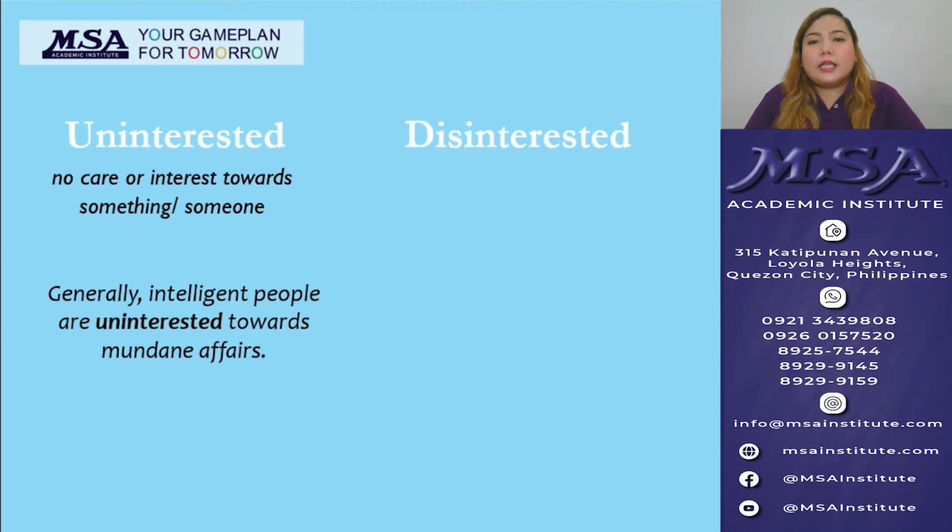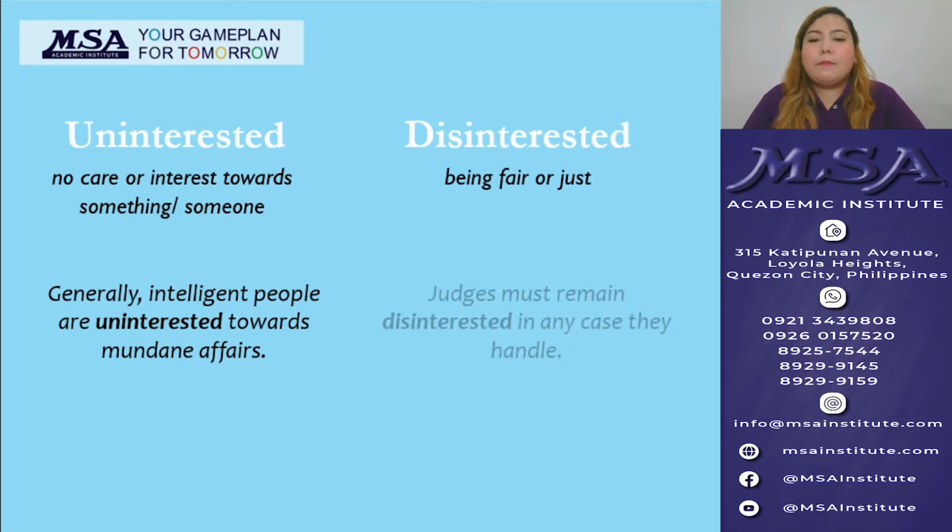So in that sentence, we're trying to express that intelligent people have no care or no interest towards ordinary affairs. On the other hand, disinterested means being fair or being just or unbiased. For example, judges must remain disinterested in any case they handle. Now, in this sentence, we're expressing that judges should or must remain fair or unbiased. Now, let's try if we can complete the next sentences.